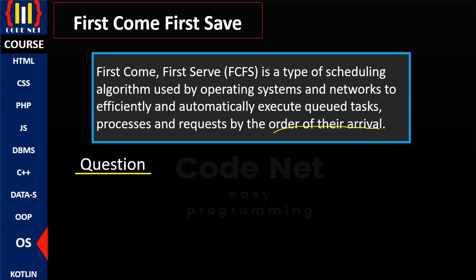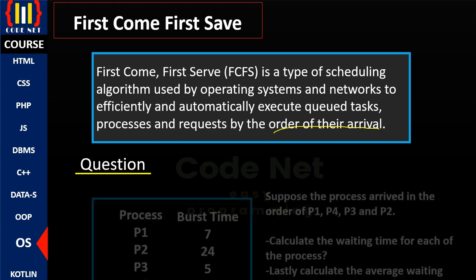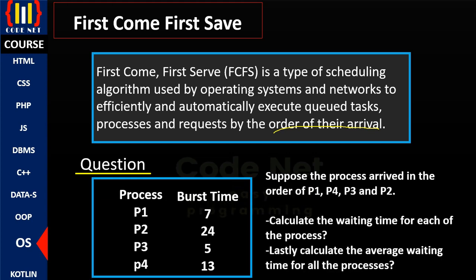Hence, the process that arrives first will be executed first. The process that arrived second will be executed in the second position. The process that arrived last will also be executed at the far end, as the very last process to be executed. So this is first come, first serve scheduling algorithm. Now let's look at this question and see how we can analyze and of course answer this question.